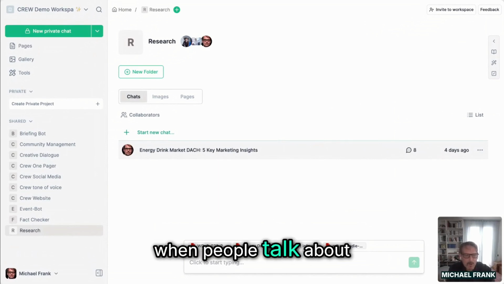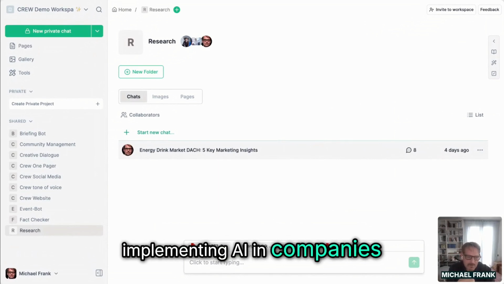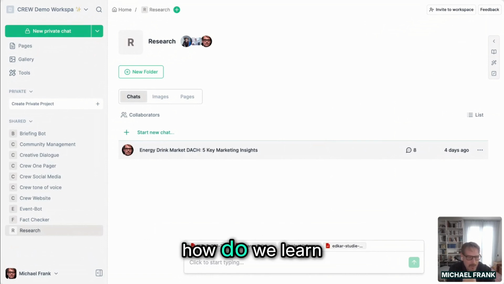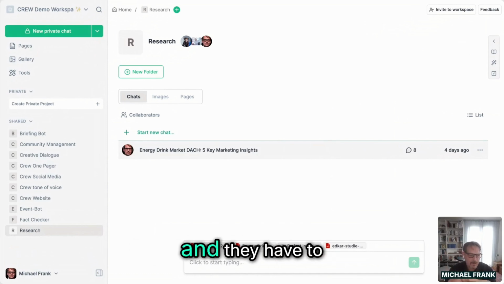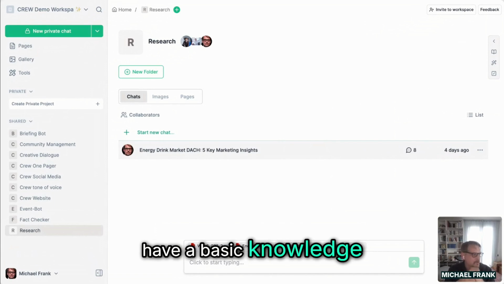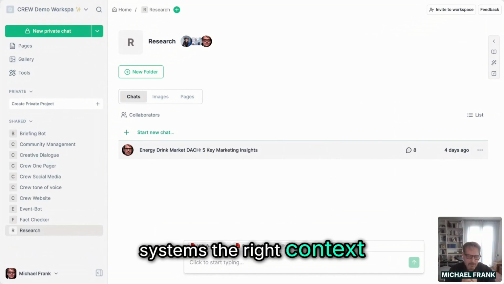When people talk about implementing AI in companies, the first question is always, how do we learn and train prompting? And I think that's very important. People have to know how AI systems, large language models work, and they have to have a basic knowledge of how to prompt. But at the end, to be honest, good prompts are not an easy thing. If you really want to have good results, you have to dive deep into prompting and into giving systems the right context.